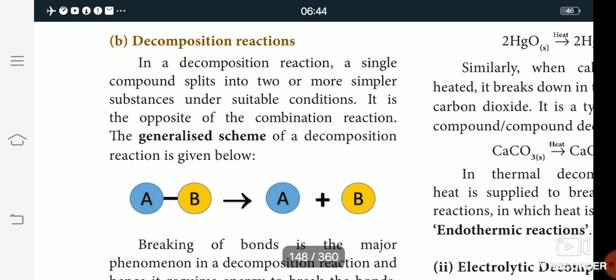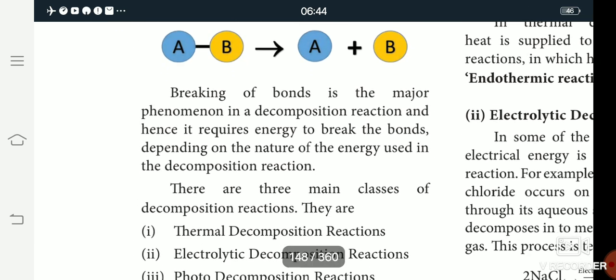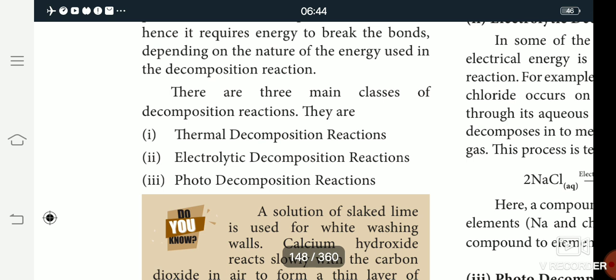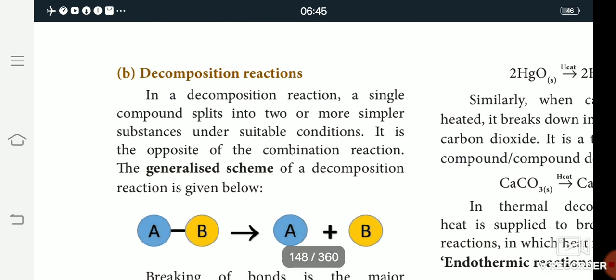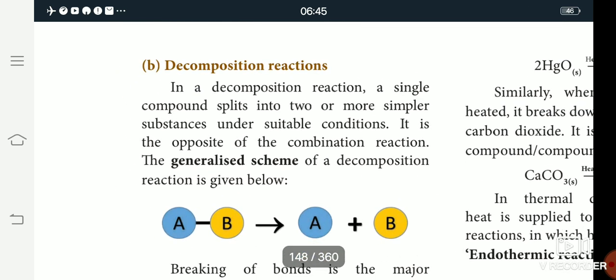This reaction is further classified into three types: thermal decomposition reaction, electrolytic decomposition reaction, and photo decomposition reaction. So there are three classifications of decomposition reactions. First, the decomposition reaction: a reaction in which a compound is broken down into two or more simpler substances is called a decomposition reaction.